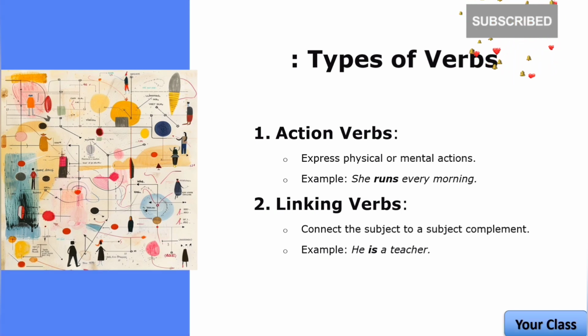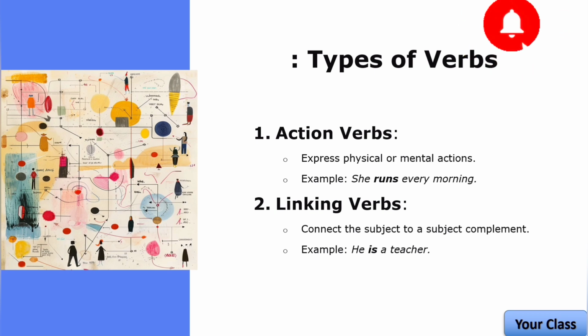Number two, linking verbs. Linking verbs connect the subject of a sentence with the subject complement, which is usually a noun, pronoun, or adjective that describes or identifies the subject. Instead of showing action, linking verbs express a state of being or condition. The most common linking verb is to be: am, is, are, was, were. These are be verbs. But others include verbs like seem, become, appear, feel, and taste.